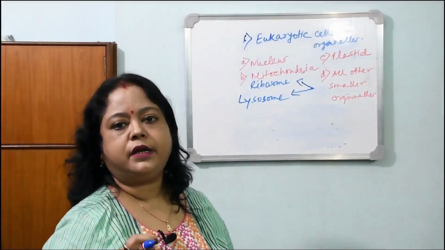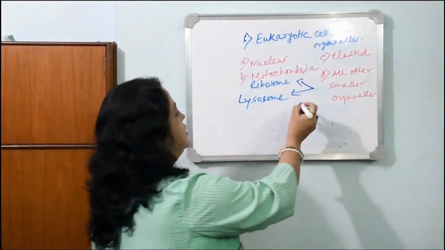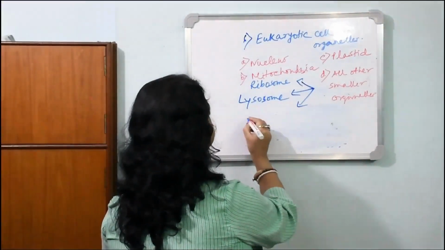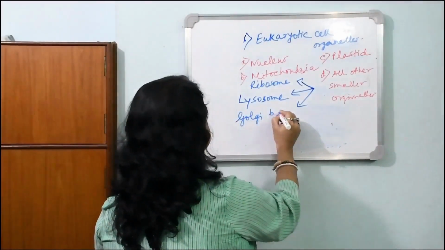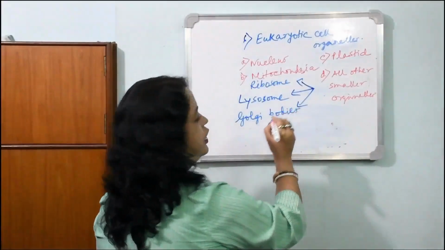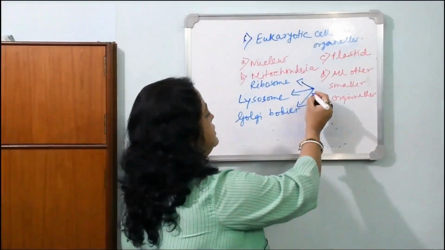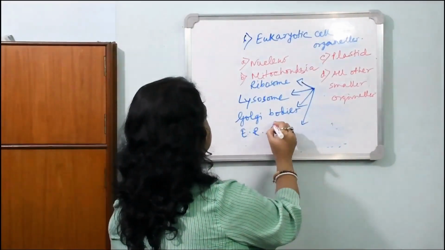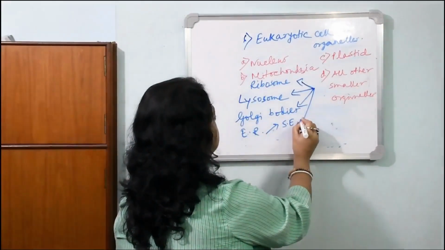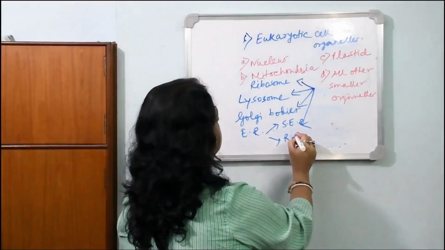Lysosome is the suicidal bag. Another thing, Golgi body. Next is ER, that is endoplasmic reticulum. It has 2 types, SER and RER.